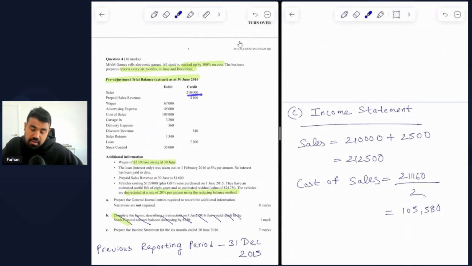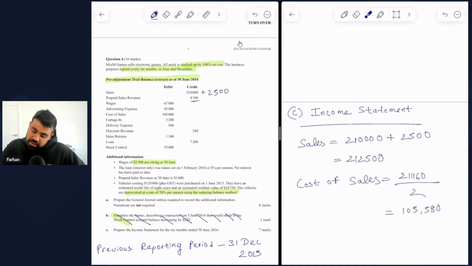Obviously, this is because sales is always credited, and this is referring to sales revenue. So the $2,500 that we are adding here refers to the unearned sales revenue that we have now earned. So if you remember, we had a liability of $4,100 for unearned sales revenue, which decreased at the end of 30 June to $1,600, which refers to $2,500 worth of revenue that has been earned. So therefore, we add $2,500 to sales.